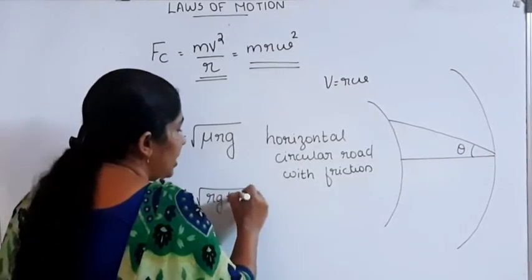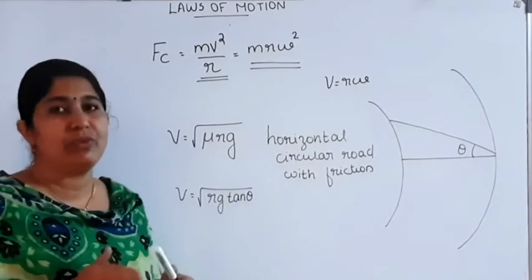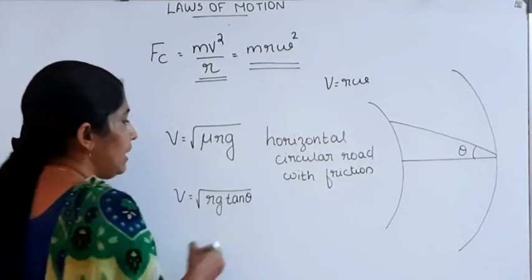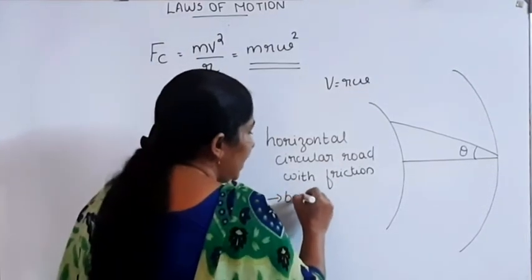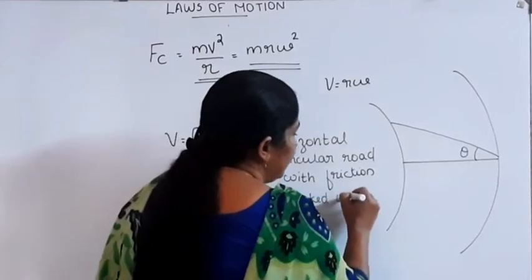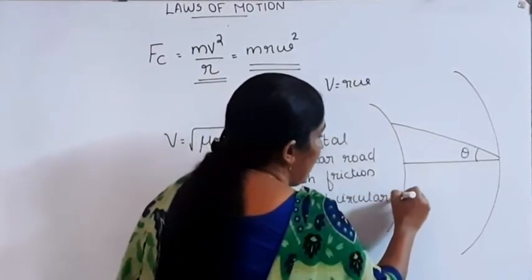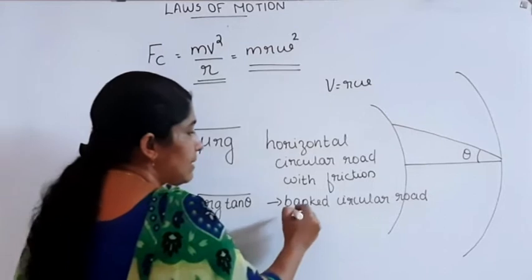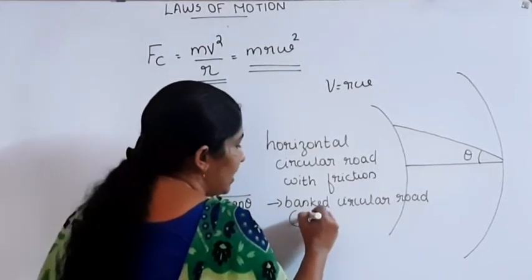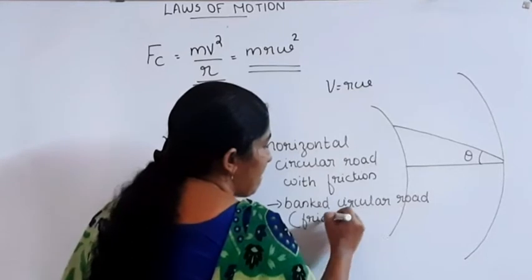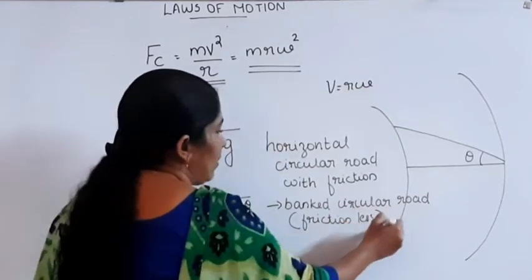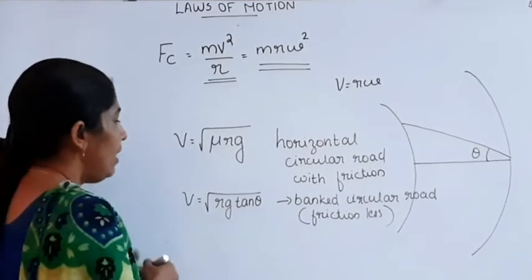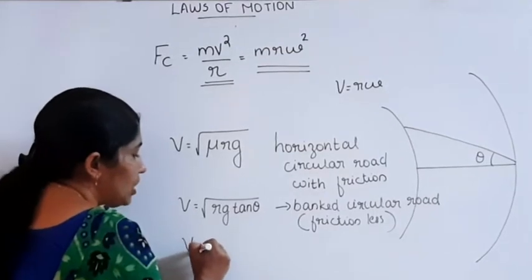Root of Rg tan theta is the maximum velocity with which the vehicle can move along the banked circular road, which is frictionless.